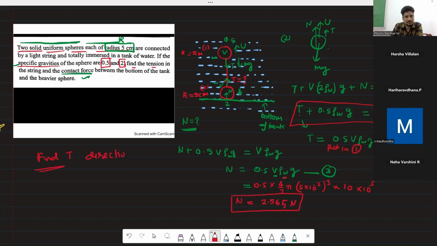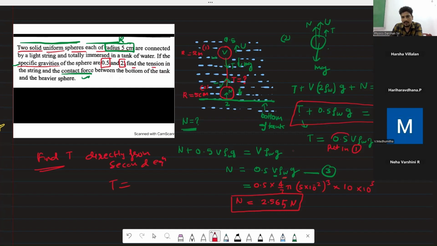Directly from the second equation, you can find it. The second equation is this. Same you will get from here.